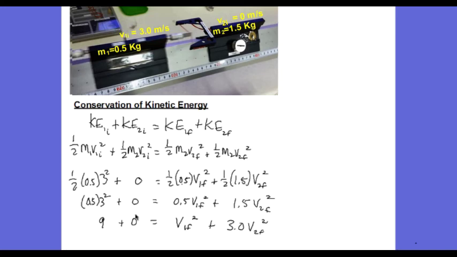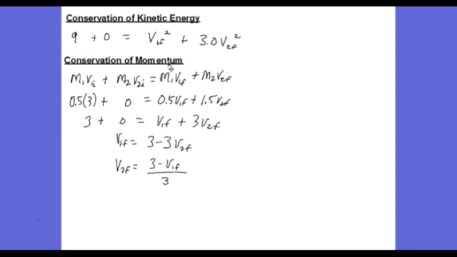I'll simplify the equation down to this step, and I see that I have two unknowns, V1 final and V2 final. I need another equation to solve this, and I will get that from conservation of momentum. The momentum of the first cart plus the momentum of the second cart initially is the total momentum of the system, and that will remain unchanged. It is the same as the momentum of the two carts added together after the collision.